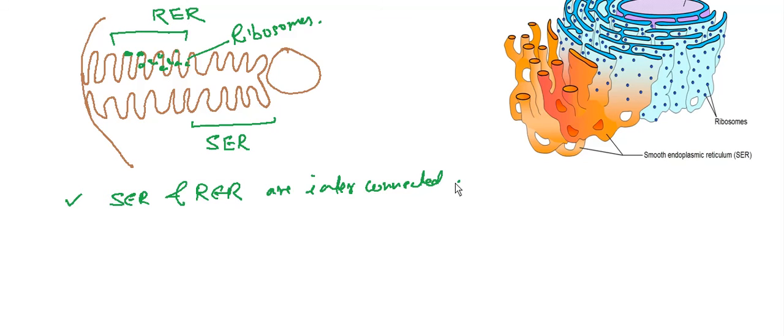The main function of the endoplasmic reticulum is to produce chemicals which are stored in the Golgi body and further form lysosomes.